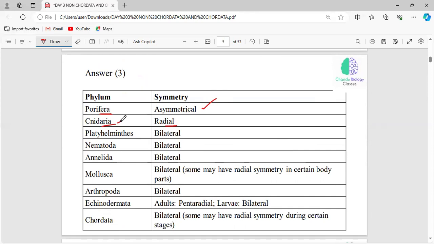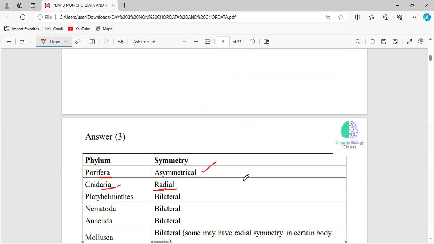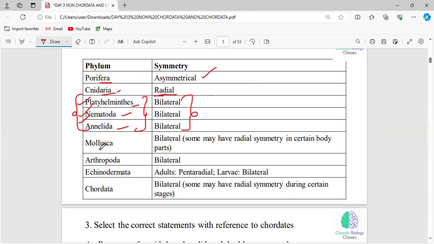Cnidaria and Ctenophora come under the category Coelenterata, and they exhibit radial symmetry. So the question asks which phylum it is not found in. Platyhelminthes, nematodes, and annelids are all helminths. Helminth means worms: flatworm, roundworm, segmented worm. All these worms exhibit bilateral symmetry, and Mollusca and Arthropoda also exhibit bilateral symmetry.